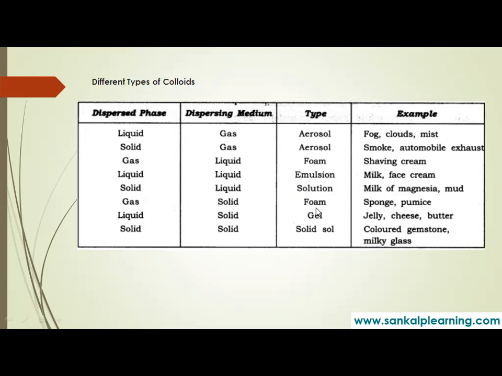Gas in solid: foam, sponge and pumice. Liquid in solid: gels, jelly, cheese, butter. Solid in solid: solid sol. The only colloid which does not exist is gas in gas. A gas in gas colloid never exists. You cannot say air; air is not a colloid. It is a mixture of different gases.